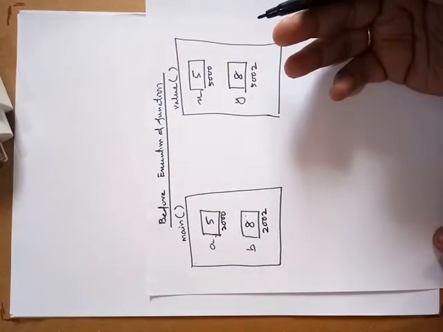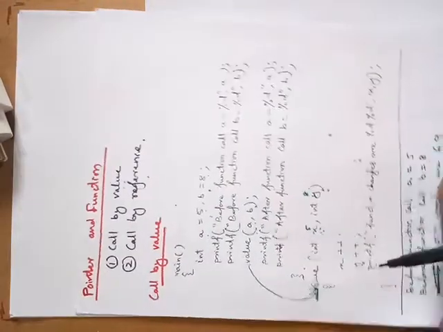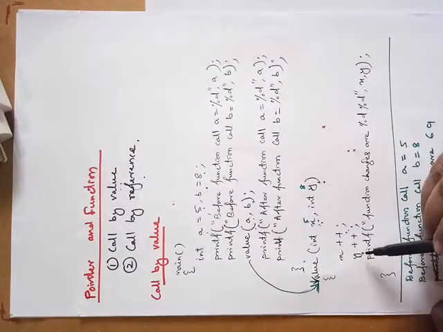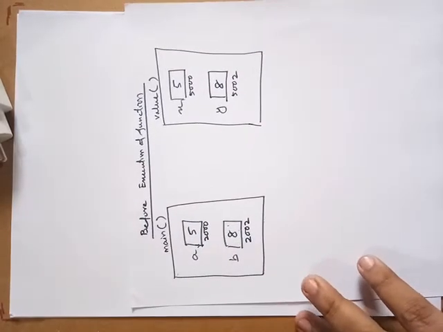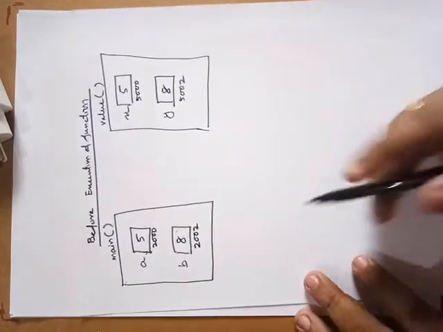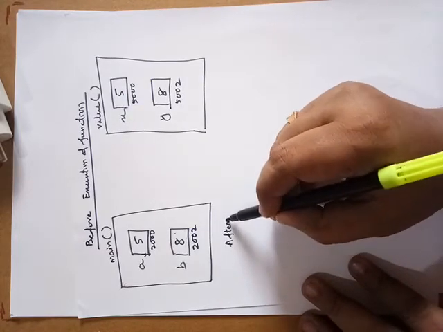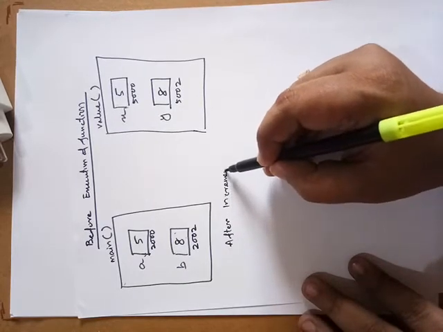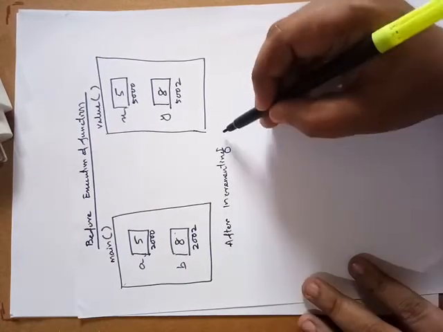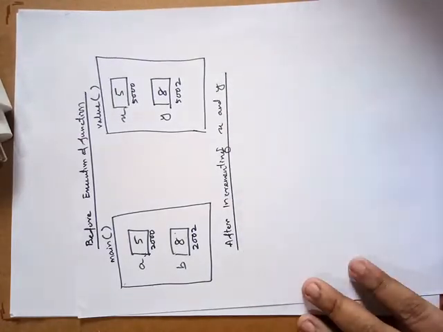Now there are two statements: the x value will be incremented and the y value will be incremented by 1. After incrementing, we'll check how the values change.